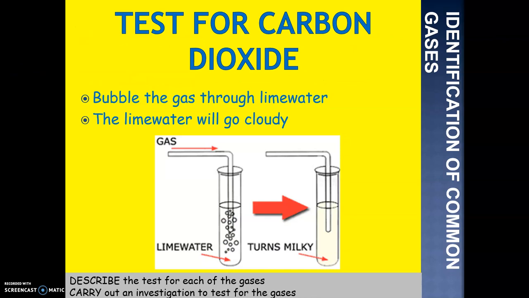Okay, the next one, the test for carbon dioxide. For a test for carbon dioxide, we've got to bubble the gas through lime water, a specific liquid. And if the lime water does go cloudy, then that means carbon dioxide is present and it is a positive result. So the key part there: lime water will go cloudy if it's positive. If it stays clear, that means the gas does not contain carbon dioxide. So pause the video again, add that into your table there.